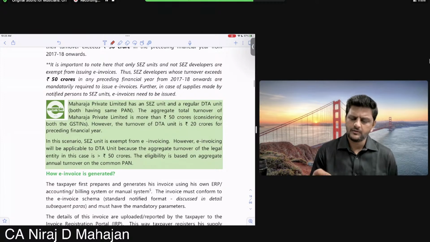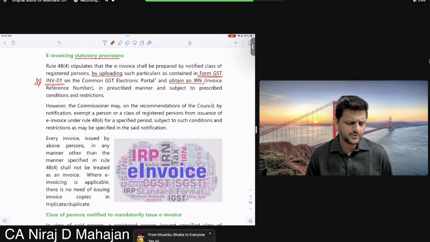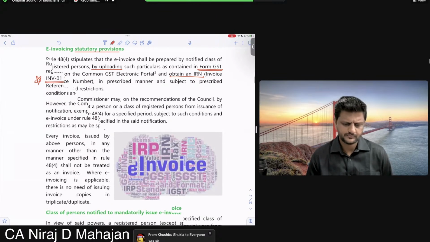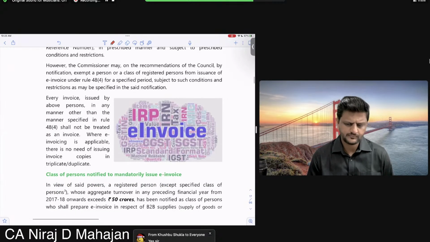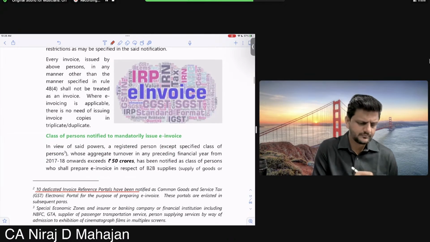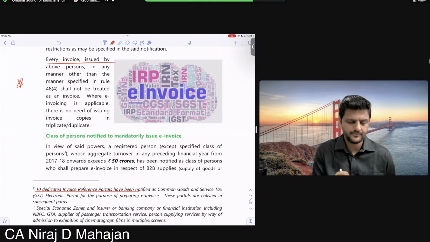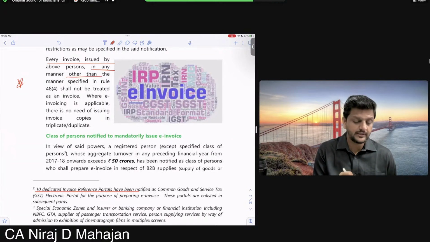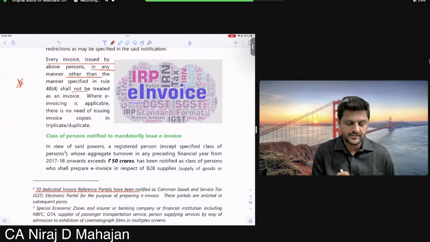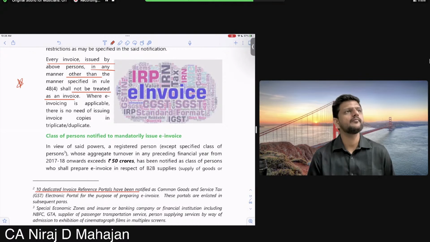So, the invoice will be done and an IRN obtained in the prescribed manner, subject to time and other things. Every invoice issued by the notified person in any manner other than the prescribed manner shall not be treated as an invoice. So the next party will not get an ITC, and always understand that this is also taken from the website only.